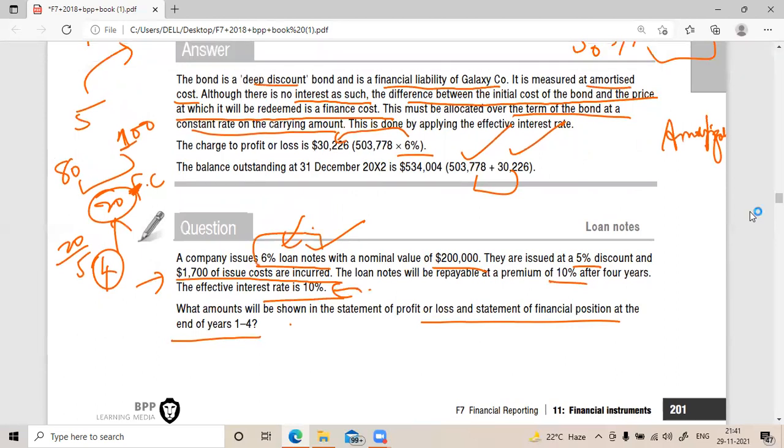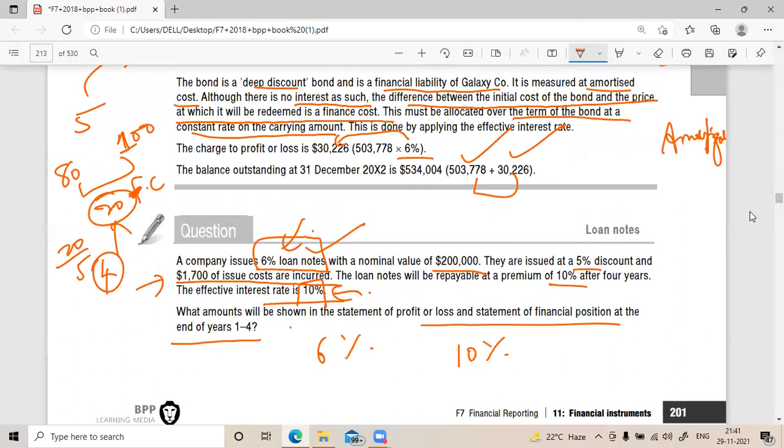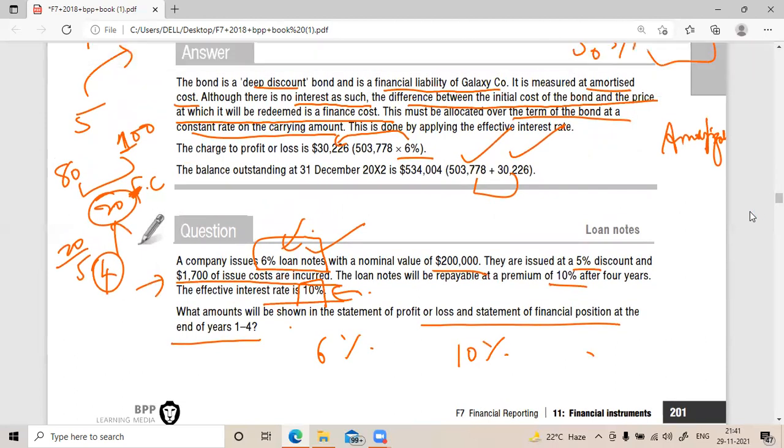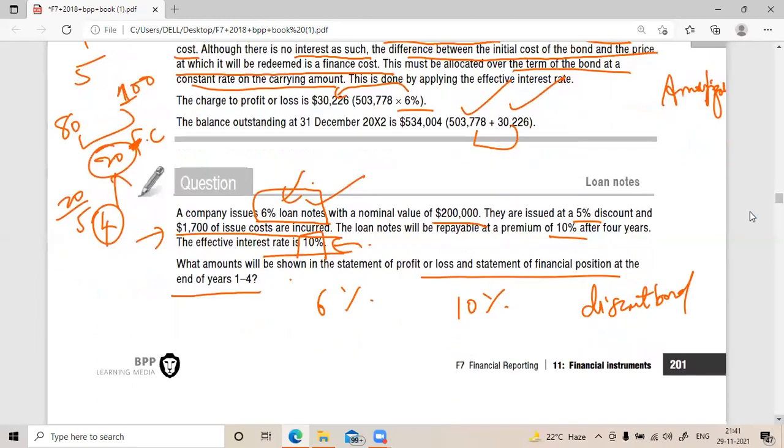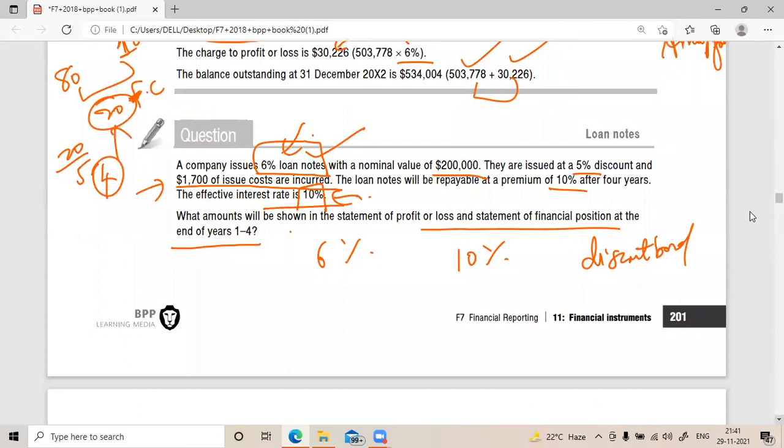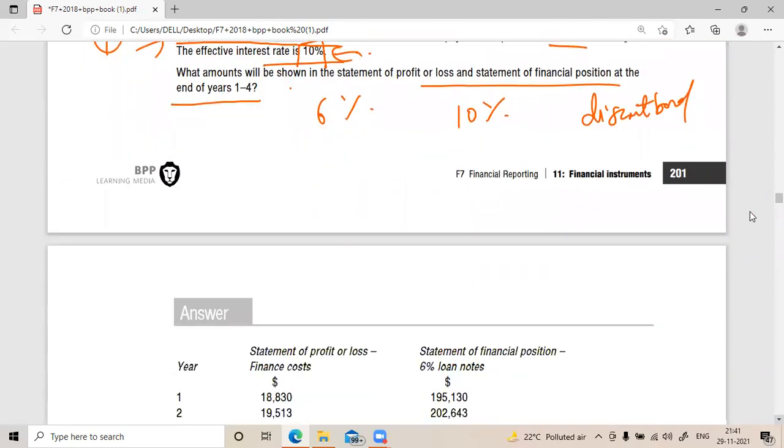Sorry, this is the effective interest rate. And what kind of bond is this? Tell me. The company is paying 6%, the market is 10%. It's a discount bond. Yes, sir. So amortization of discount will also be there. So we will see the interest payment done. So 2 lakhs into 6%.